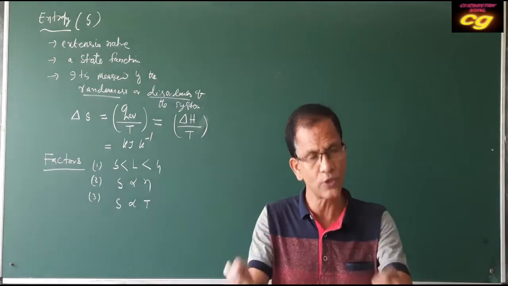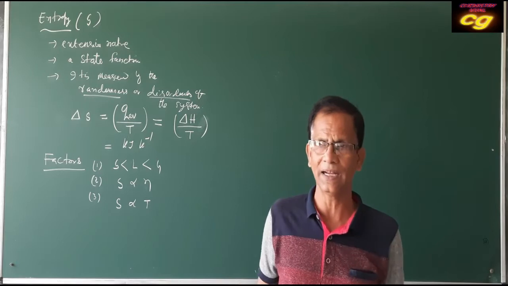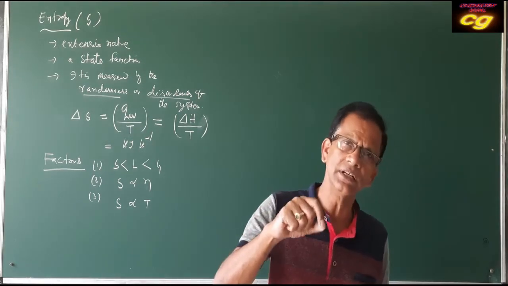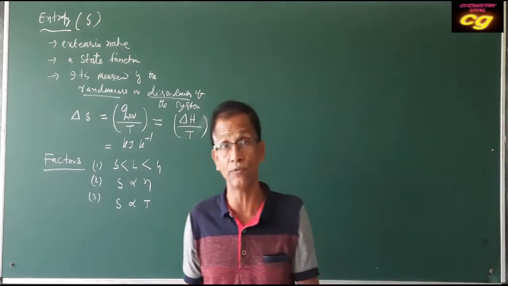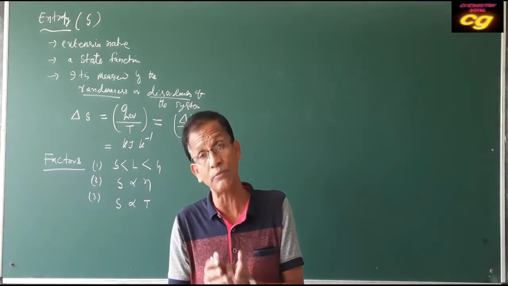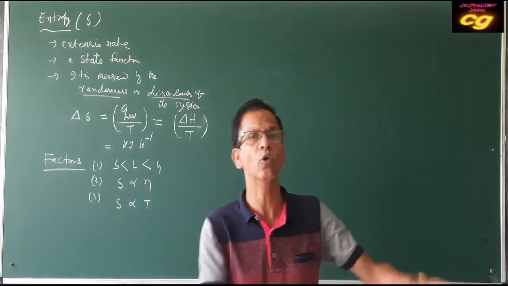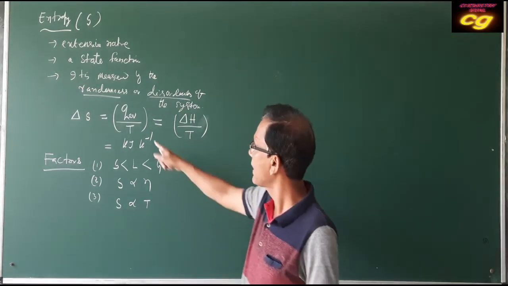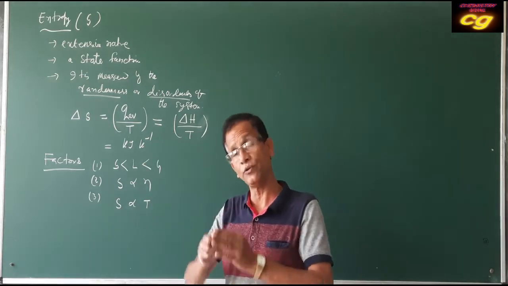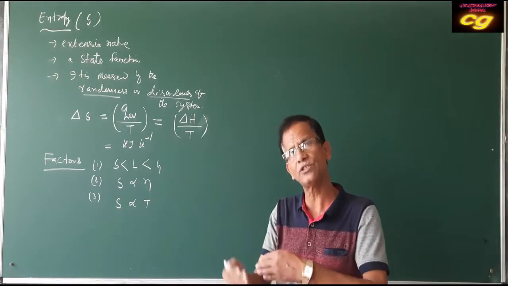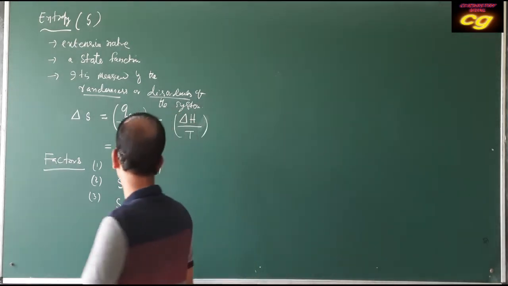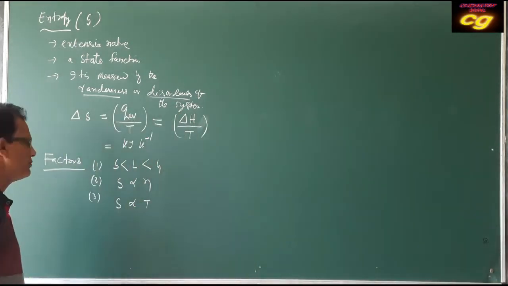If you supply heat to raise the temperature by 1 degree, 2 degree for both, the hot iron absorbs less heat compared to the cold iron because it already possesses maximum heat. That's why at a very low temperature, if you increase the heat, then entropy will be more.